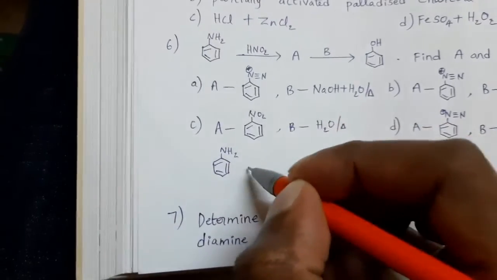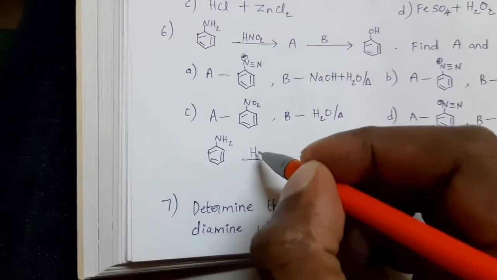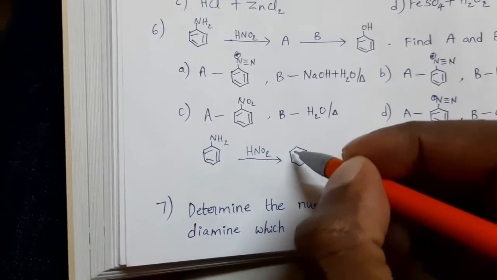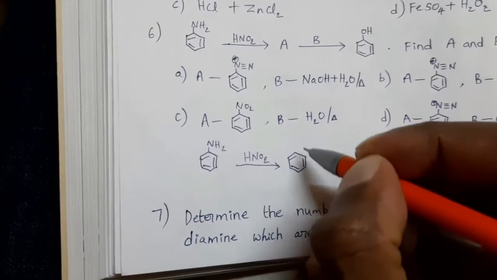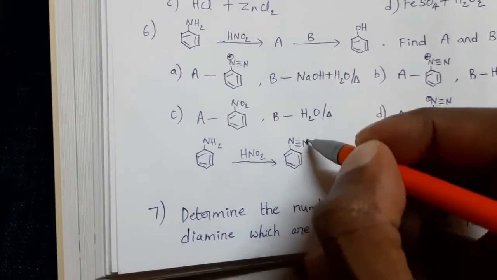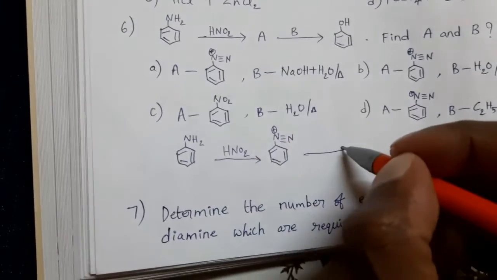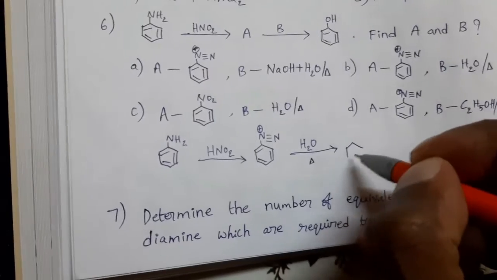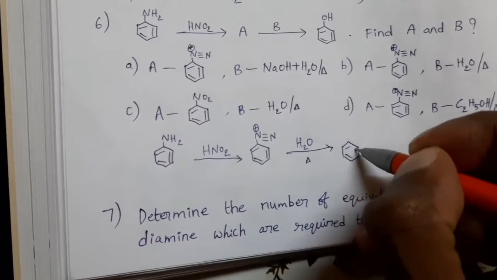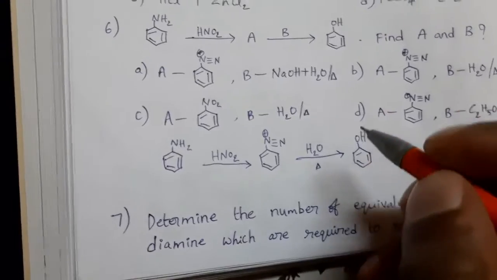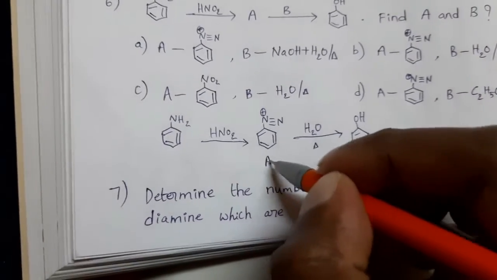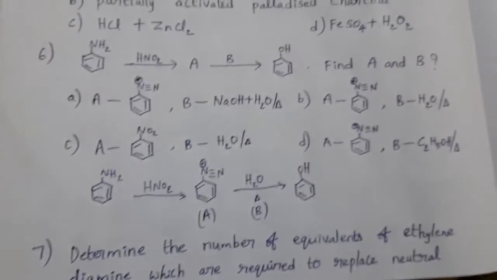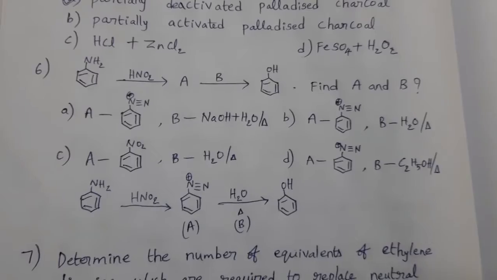This compound is treated with HNO2, nitrous acid. Then diazotization takes place. We can get diazonium ion. That is this one. This diazonium ion treated with water at a high temperature. Then it is converted to phenol. So here this is compound A and water is compound B. Then what is the suitable option? Option B is the answer.